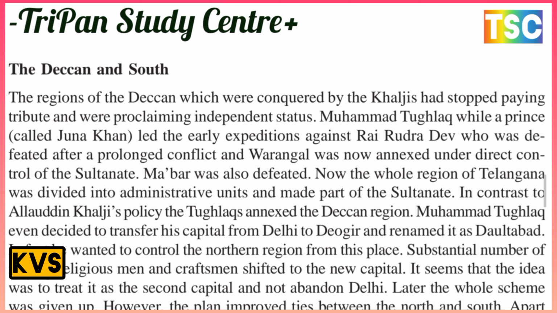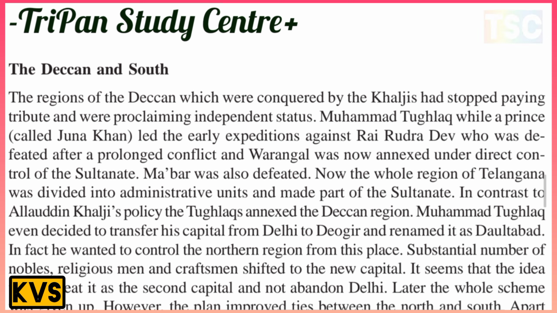Mahabar was also defeated. The regions of Telangana were divided into administrative units and made part of the Sultanate.